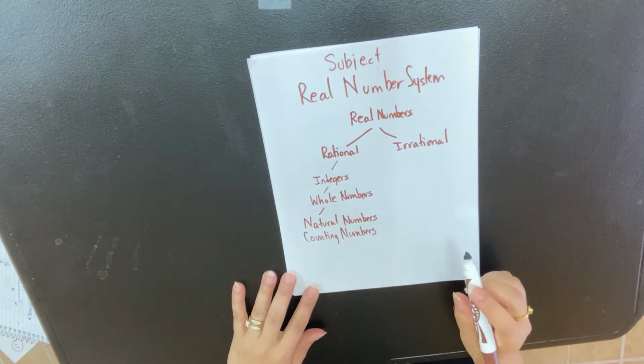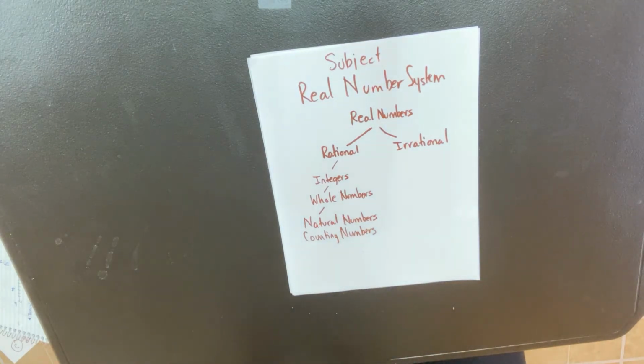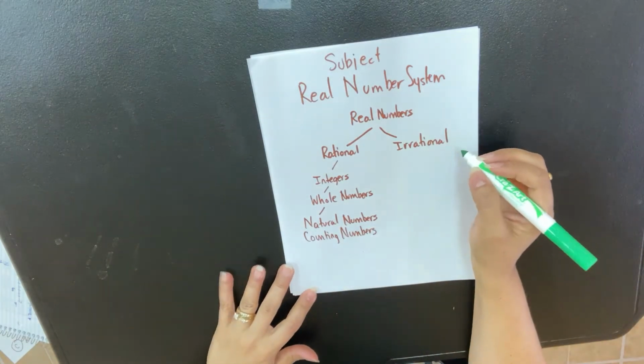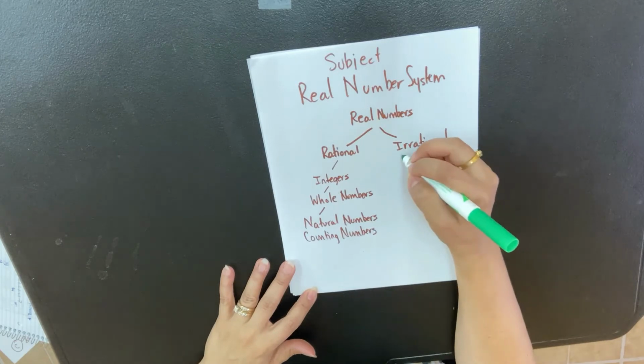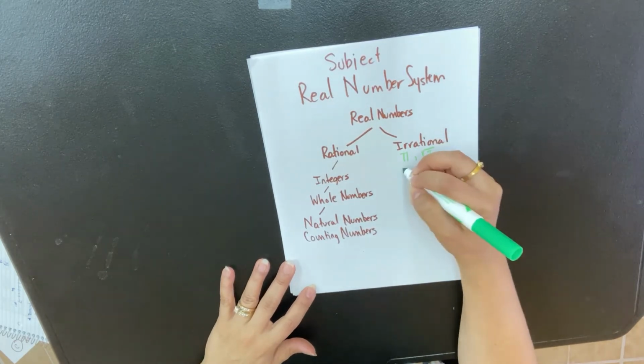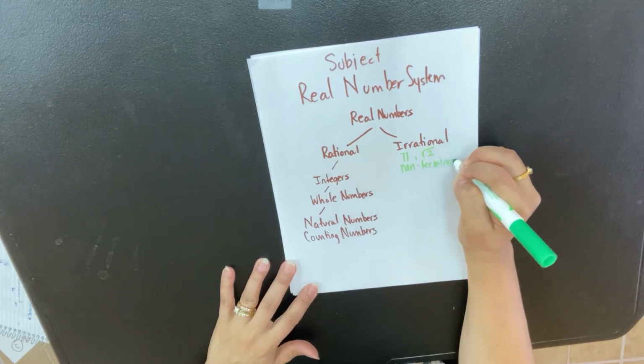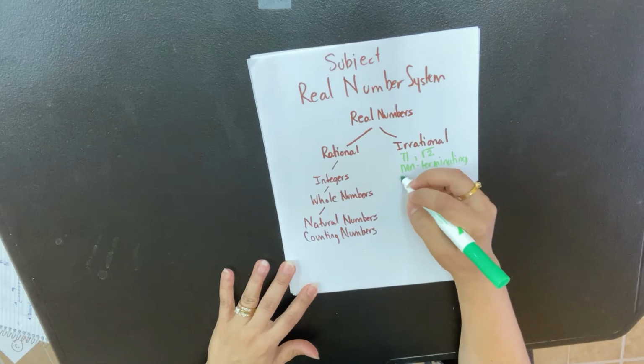Okay, now what do these numbers look like? We have to come in and fill that in. Let's do that really quick. So a good example of irrational numbers is, for example, the number pi or the square root of 2. These are non-terminating, non-repeating.